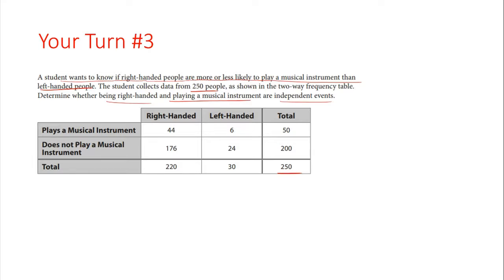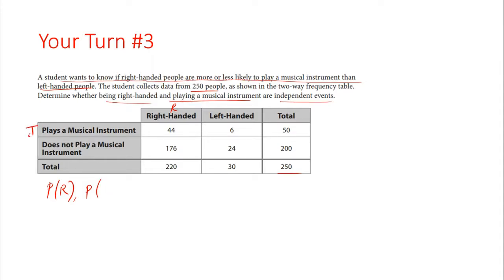Okay, so let's take a look here. What is the probability of being right-handed? That's the event R. What is the event that we care about? Musical instruments, right?